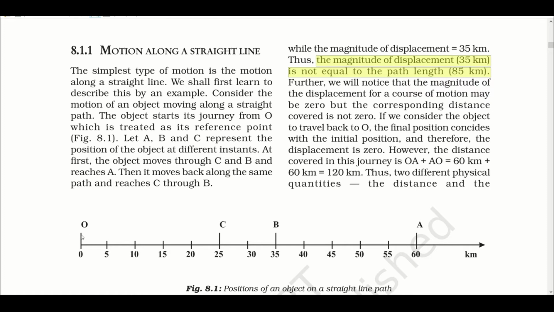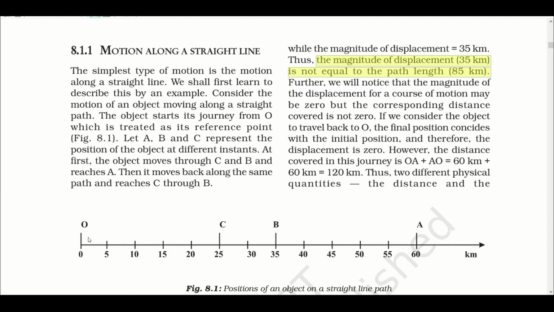Sometimes an object moves from O, reaches C, and again moves back to O, so the final position is at O. So displacement would be 0. If we consider the object to travel back to O, the final position coincides with the initial position and therefore the displacement is 0. However, the distance covered in this journey is O to A and A to O.